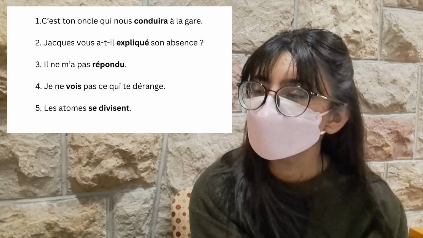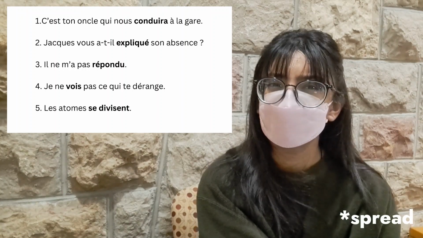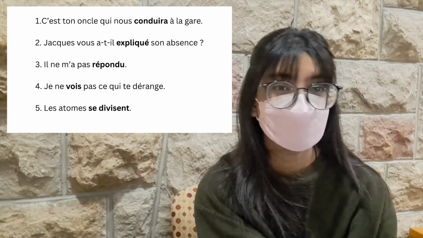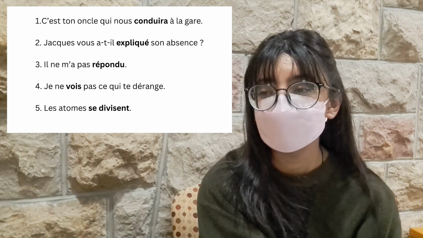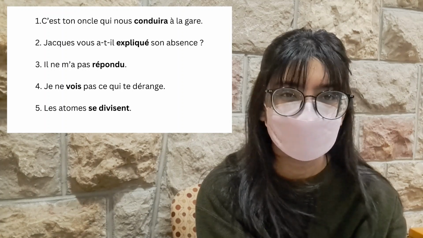Next, les atomes se divisent. So would you say, divide to us or divide us? Of course, because this is a reflexive, it gives you a moment to think, is it really direct or indirect? And of course, this is direct. Now, I do know that these are just 5 examples, and there are, of course, lots more verbs in French that we can possibly think about. And I know that it's not easy, so it's completely fine if you've sort of messed your way through these 5 sentences.